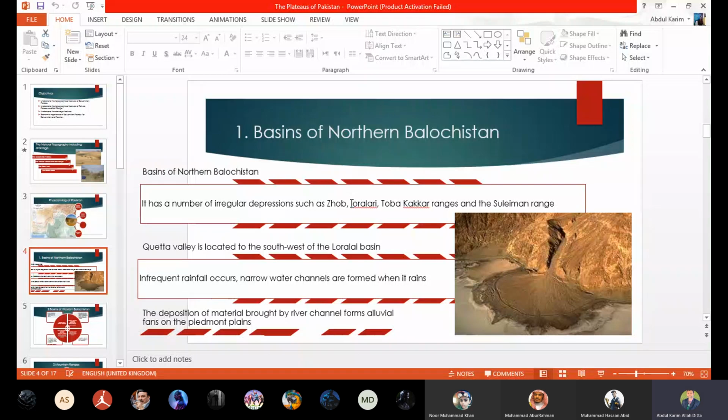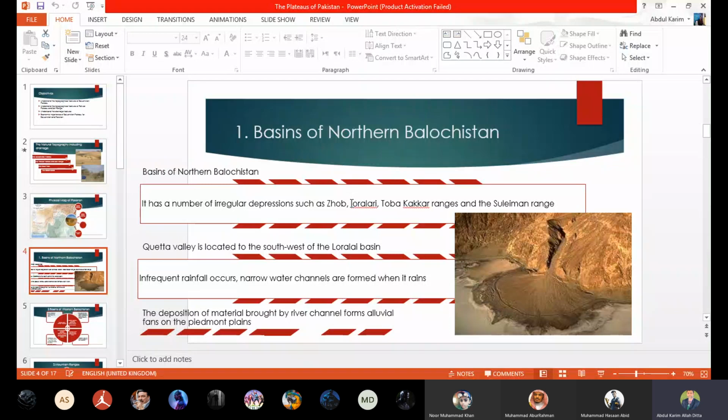If a river or small water channel is flowing over a steep slope, that water will flow down and down with so much speed, and more rocks will be broken and carried by the water channel, maybe a river or small stream.